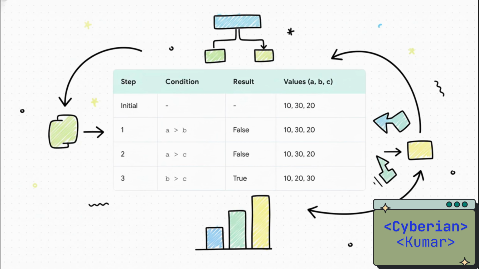Second question, is 10 greater than 20? Still false, so it moves to the final check. Is 30 greater than 20? Yes, that's true, and that triggers an action. The program swaps B and C, and just like that, with a series of simple choices, our numbers are perfectly sorted. 10, 20, 30. The puzzle is solved.